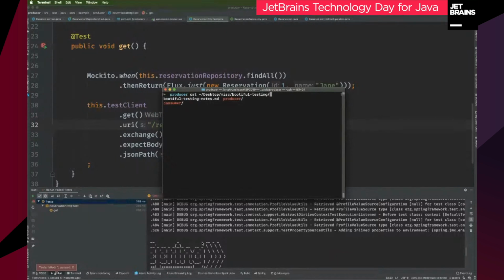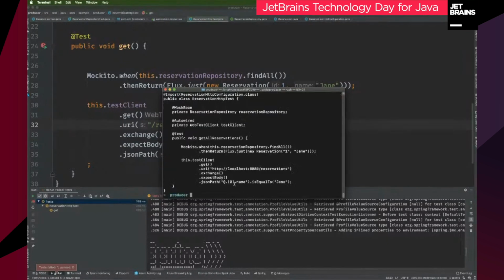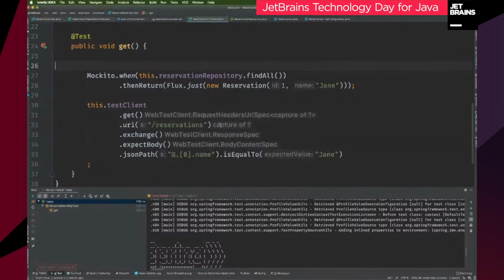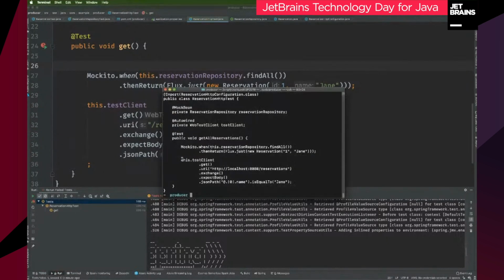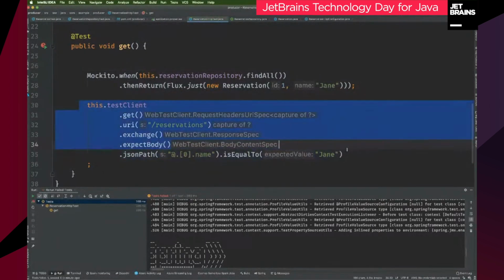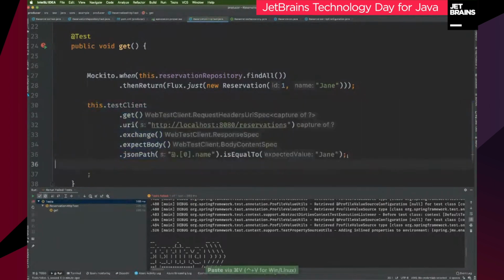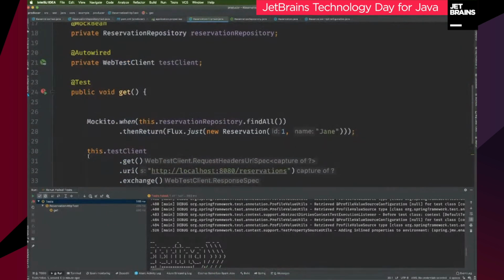Okay, and we want the producer, source, test, Java, com, producer, and reservation HTTP test. Yeah, is equal to. Let's just cheat just in case. Can't afford to lose it just because of a syntax error. Looks to me to be the correct response.